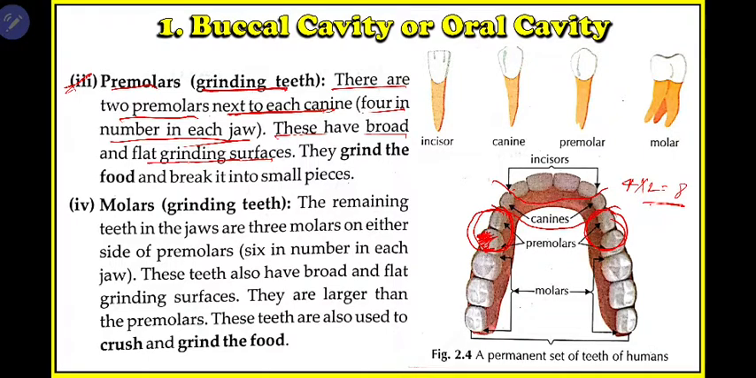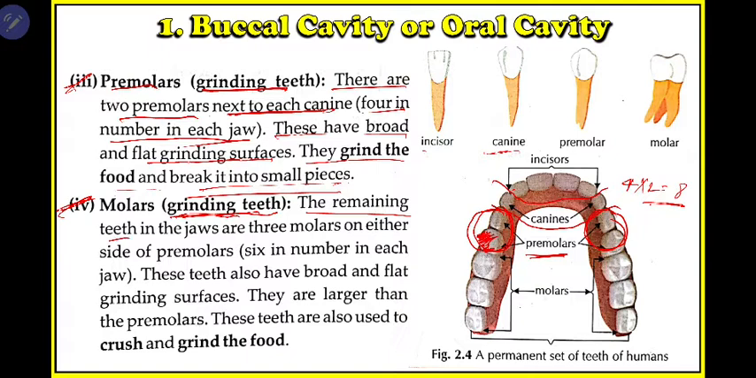So they are helping in the process of grinding the food. They grind the food and break it into small pieces. Your incisors help in cutting, canines help in tearing, and your premolars help in grinding. Okay, then we have molars. These are also the grinding teeth.